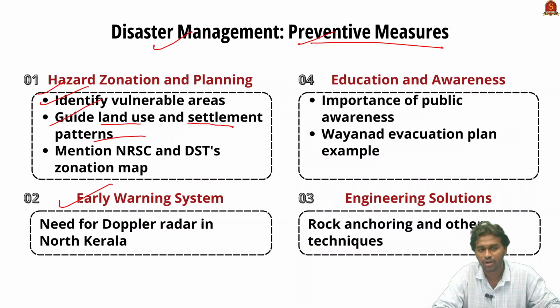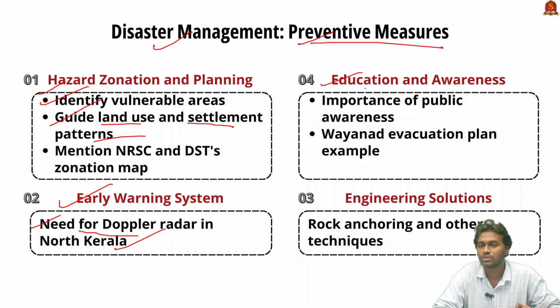The second preventive measure is the early warning system. The early warning system will help us evacuate people just before the disaster. For example, in Kerala, people are demanding the establishment of a Doppler radar to forecast for the north part of Kerala. Kerala actually has one Doppler radar, located in Kochi, but people are raising the demand that it is not enough to forecast the climate of North Kerala. Therefore there is a demand for a Doppler radar in the north.